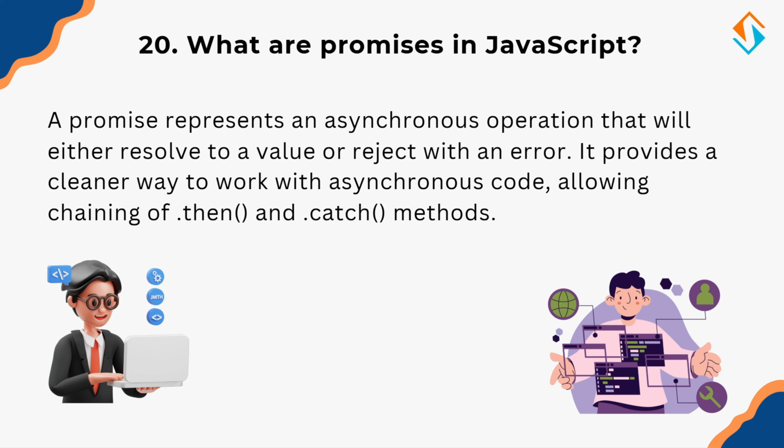So, what are promises in JavaScript? A promise represents a value that will be available in the future. It can be in one of three states: pending, the operation is still in progress; resolved, the operation completed successfully; and rejected, the operation failed. Promises allow for better handling of asynchronous tasks with dot then and dot catch methods, making code cleaner than using callbacks. A good analogy is ordering a package online. You don't wait at the door, instead, you get notified when it arrives.